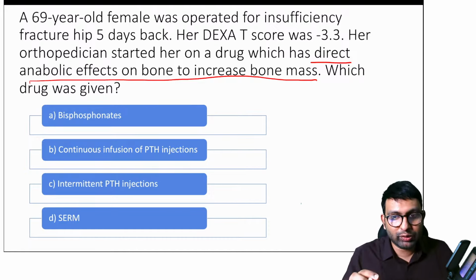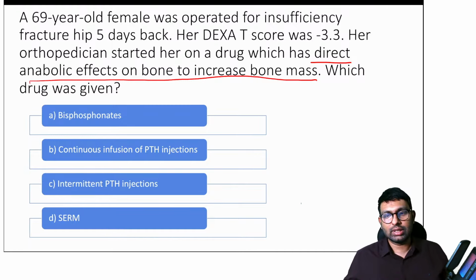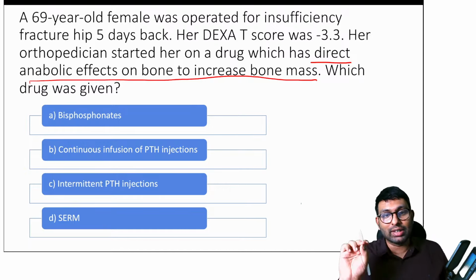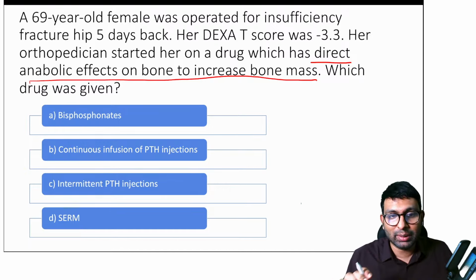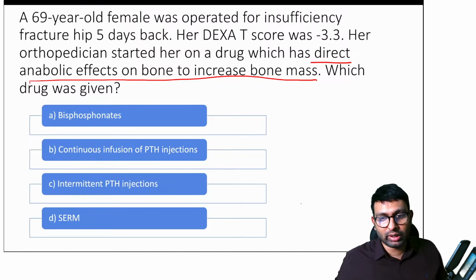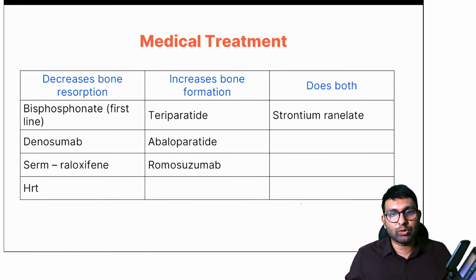Is it continuous infusion of parathyroid hormone or is it intermittent parathyroid hormone injections? Yes, Stardust says it's C. Correct, Dr. Jain, it is teriparatide. This recombinant PTH injection that I'm talking about in options B and C is teriparatide. But the extension of this question is, is teriparatide given continuously or is it an intermittent parathyroid injection? What type of infusion is it in teriparatide? Yes, you're right, Dr. Jain and Stardust, both of you are right. So this is a chart for osteoporosis.